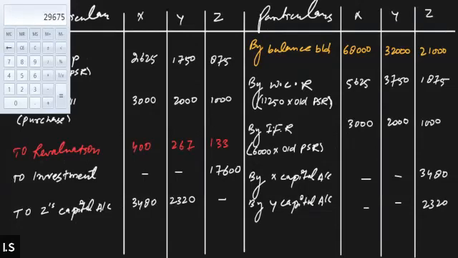This is the credit balance of Z, 29,675. Am I getting the right value? Let me total it again: 21,000, 1875, and 1,000 plus 3480 and 2320. Yeah, 29,675.